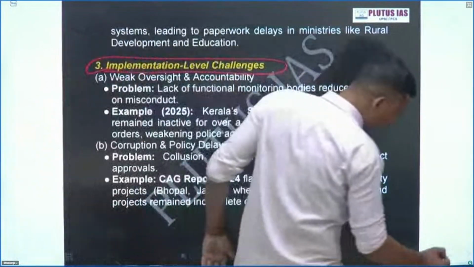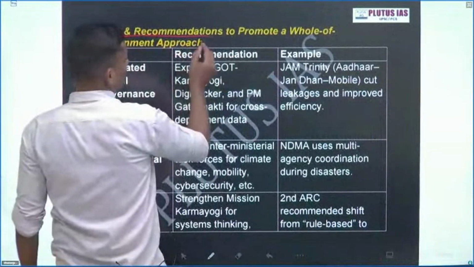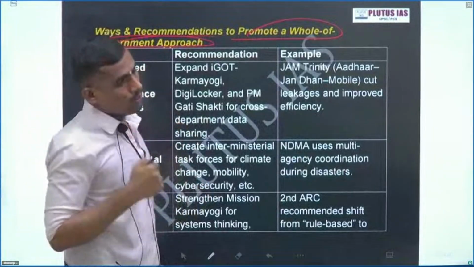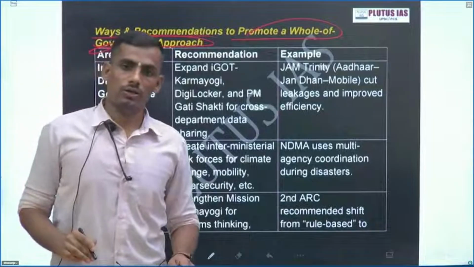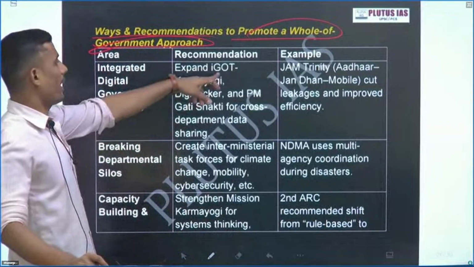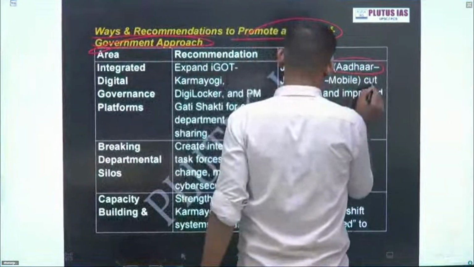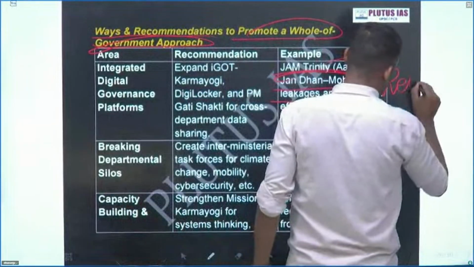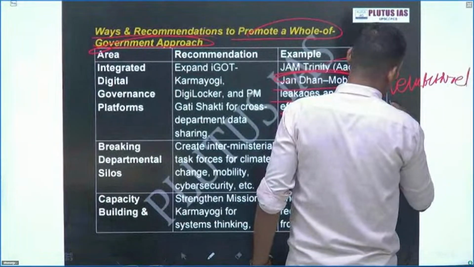Now come to the ways and means, that is, how we can promote the one government approach by addressing all these challenges. Integrated digital governance platform. The JAM Trinity is the best example. This has revolutionized India's digital landscape.